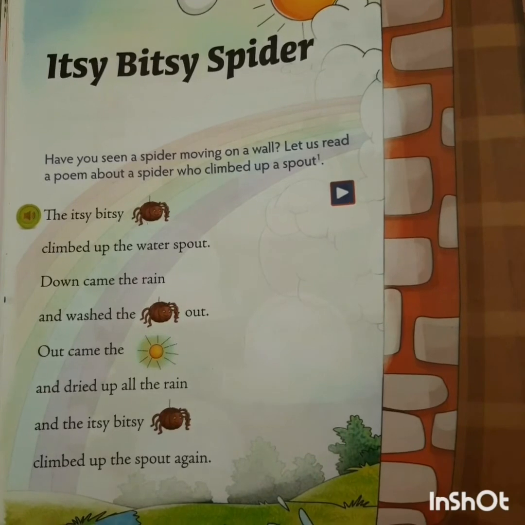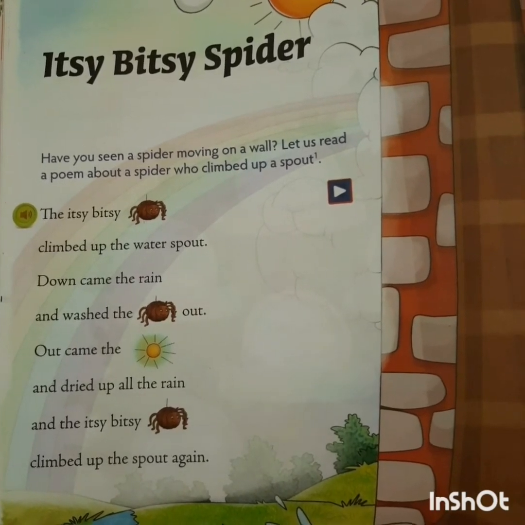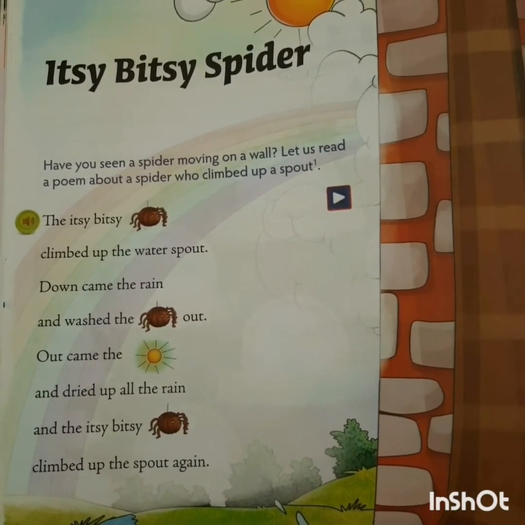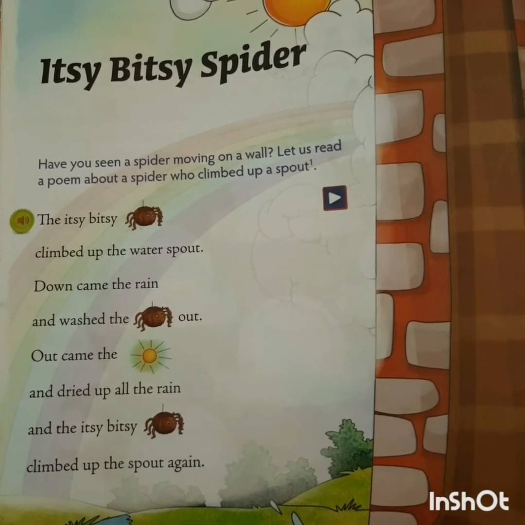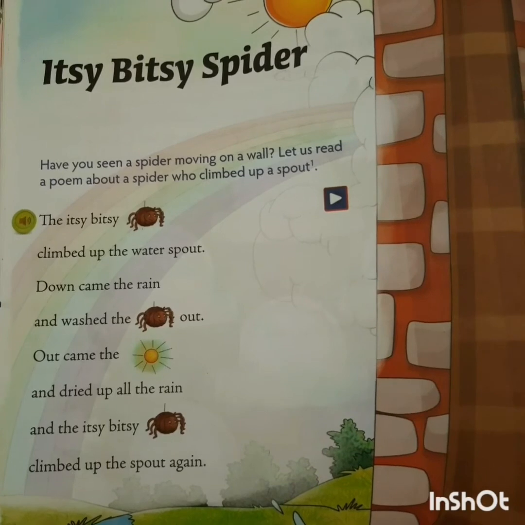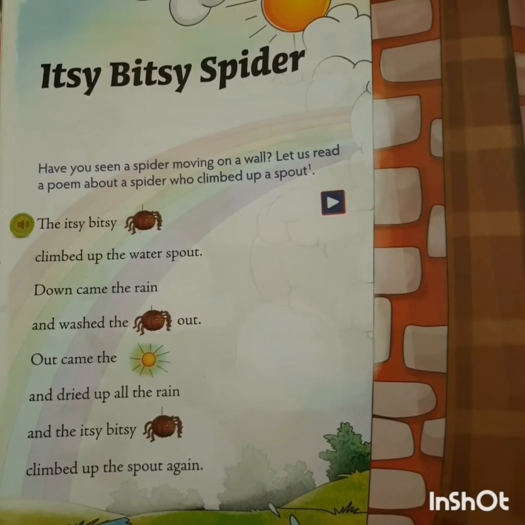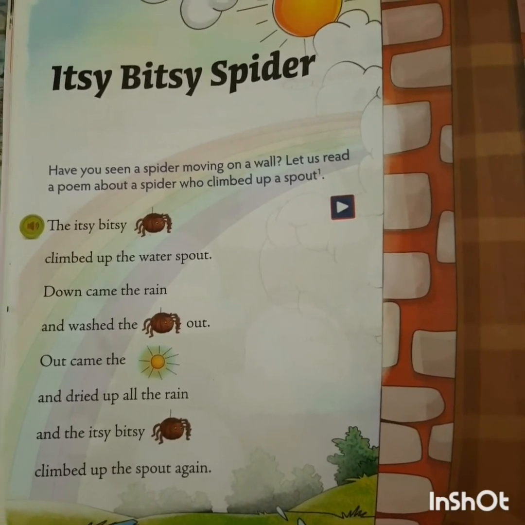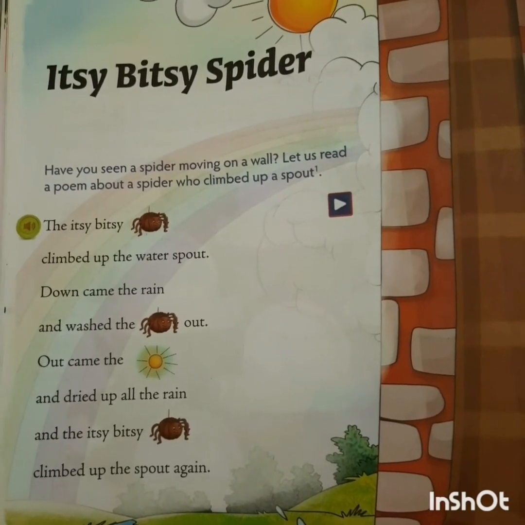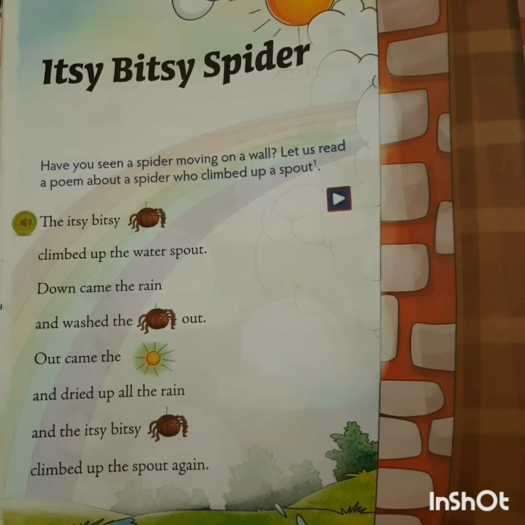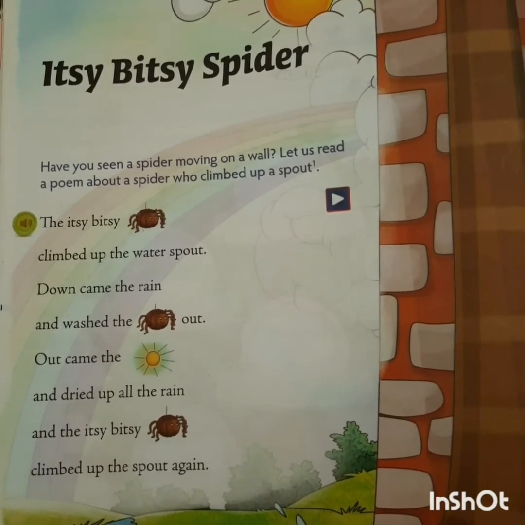Now tell me, children, what is the message that we get from the poem? The message is that we should not give up. We should try again and again. What is the name of the poem? The name of the poem is Itsy Bitsy Spider.